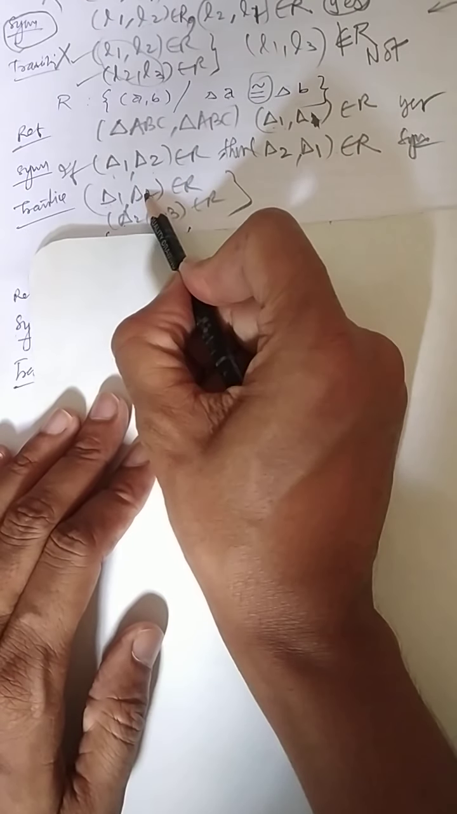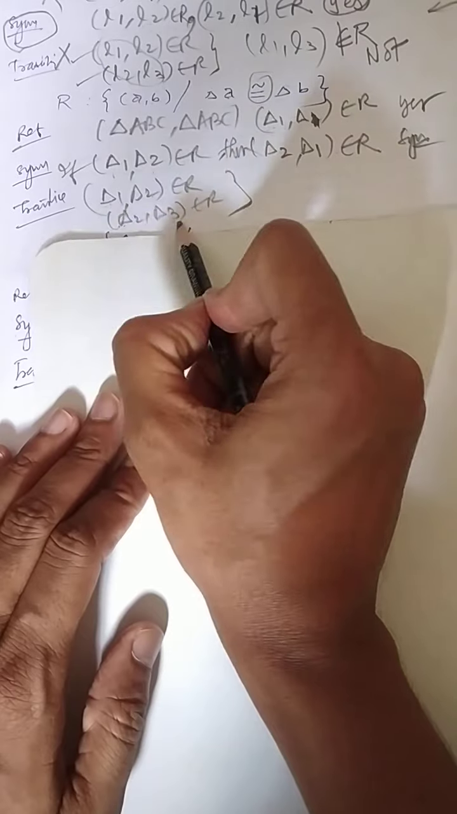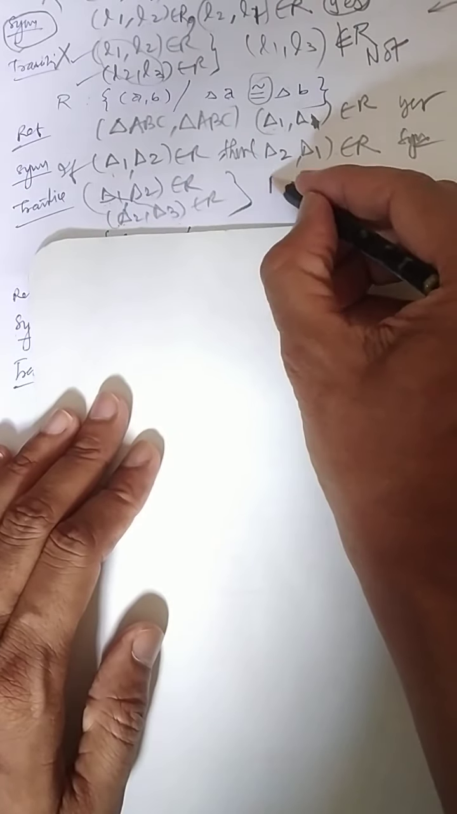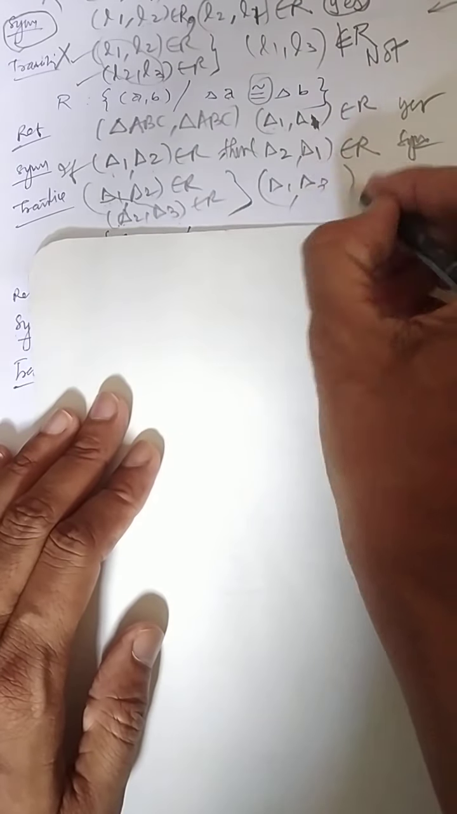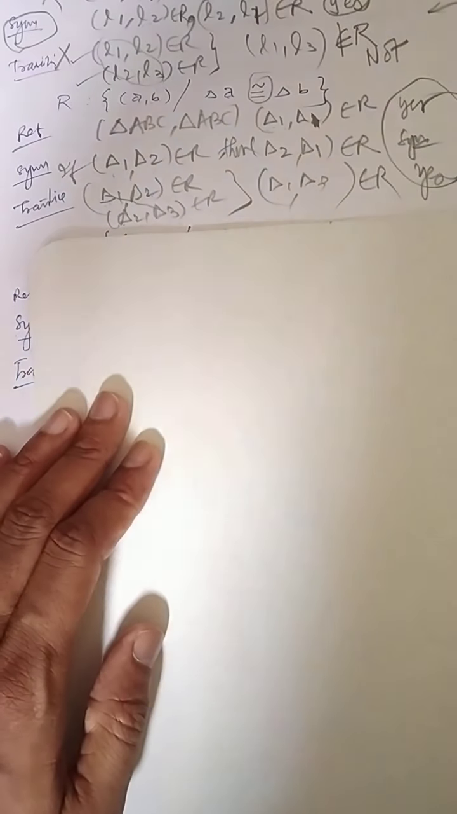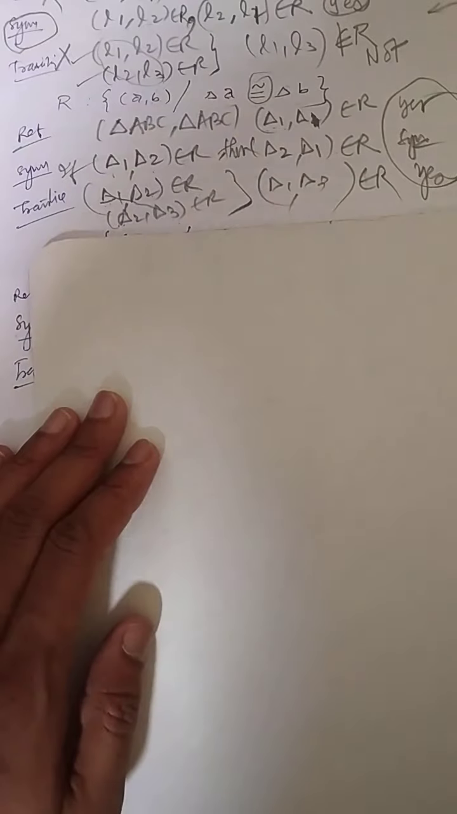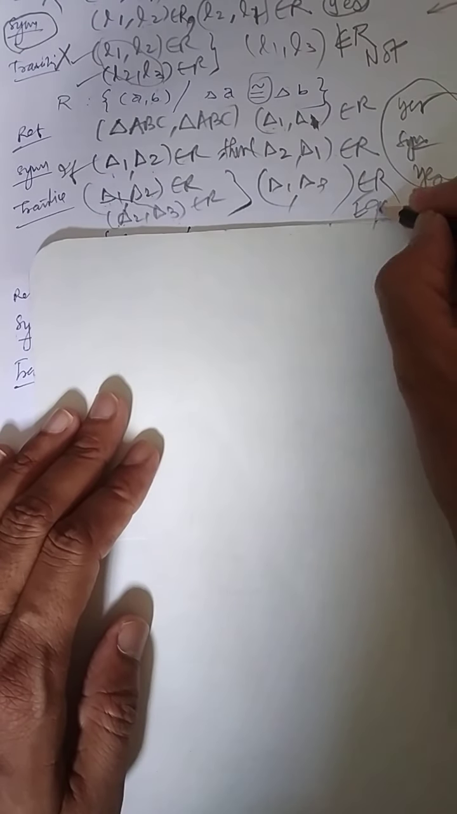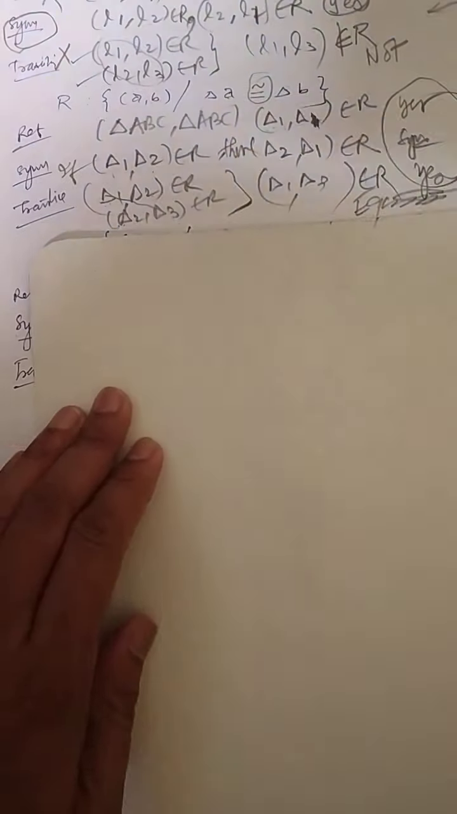Triangle 1 is congruent with triangle 2. Triangle 2 is congruent with triangle 3. Can I say triangle 1 and triangle 3 are also congruent or similar? Your answer will be yes. So this is a particular example where all the three things are correct, so I can call this relation the equivalence relation.